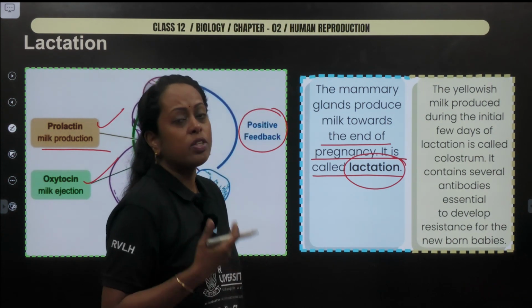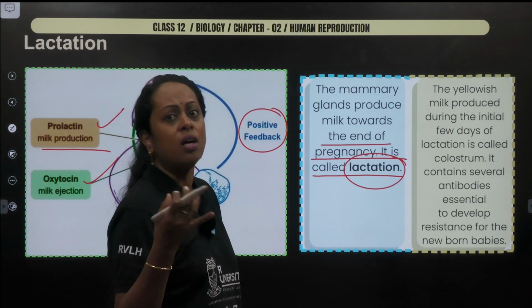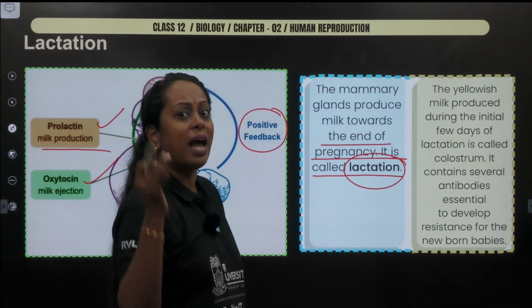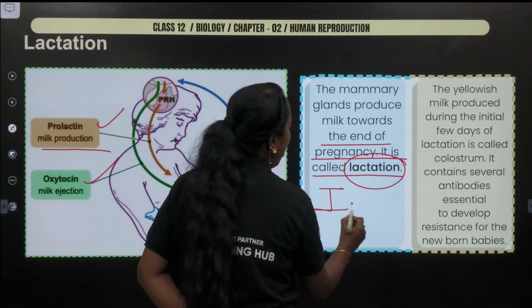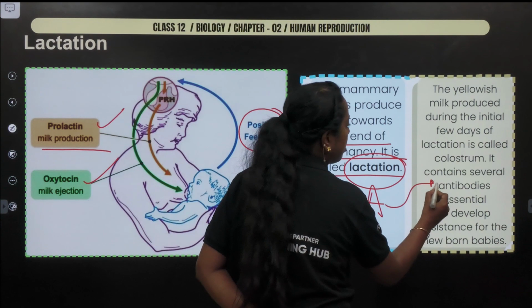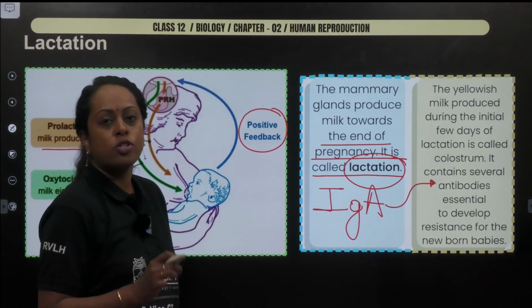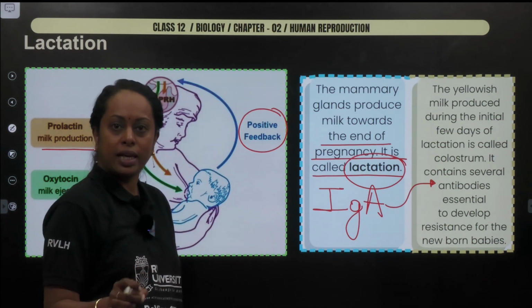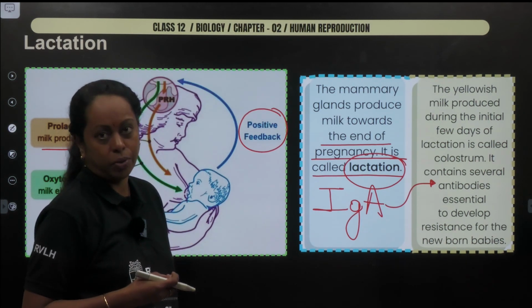The initial milk which is produced after parturition is thin, yellowish in color, with more protein and less fat, and it does contain an antibody, IgA. Please remember, this is also part of natural passive immunity, because the mother's body brought about production of the antibody molecule here.